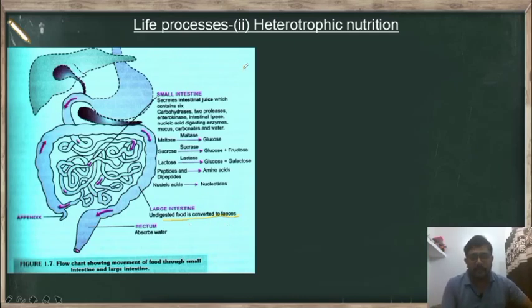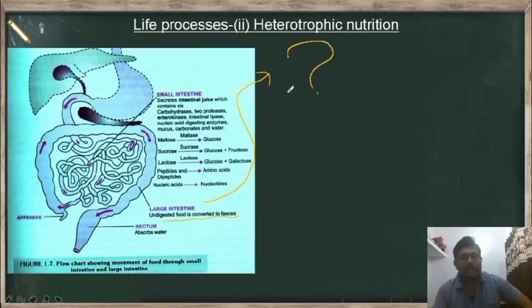The large intestine looks like a question mark, which means it also looks like a colon shape. In the large intestine, the nutrients present in the food will not be absorbed because the villi are absent, but the undigested food is just converted into feces.